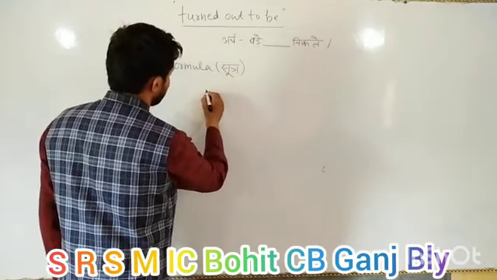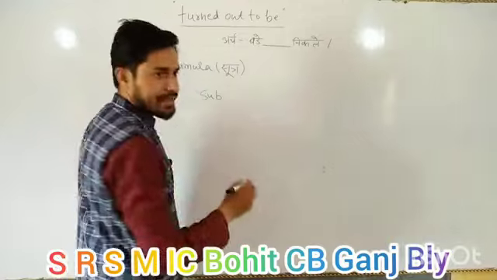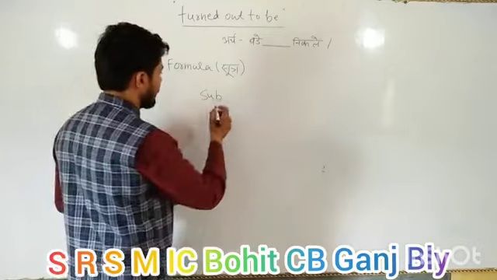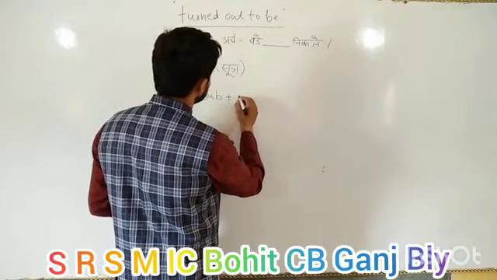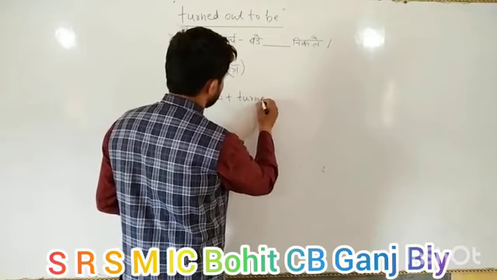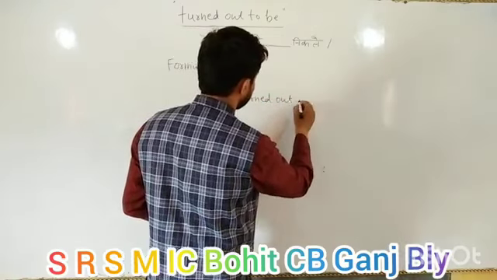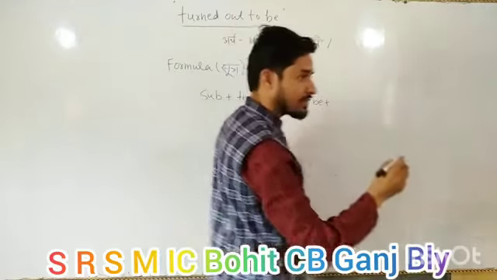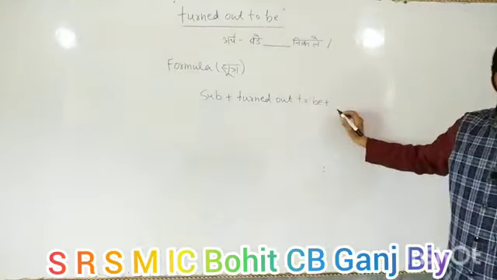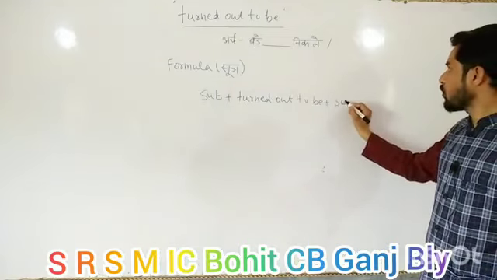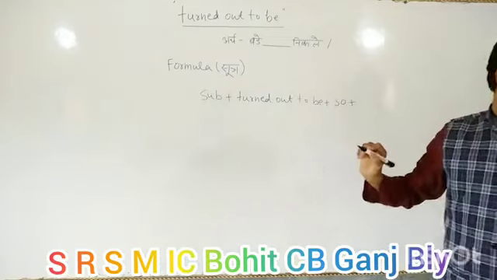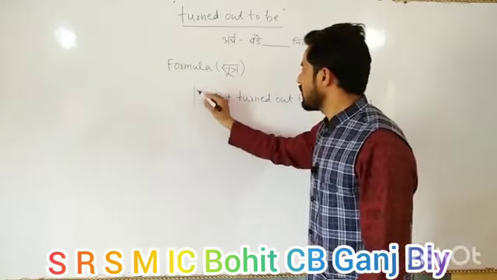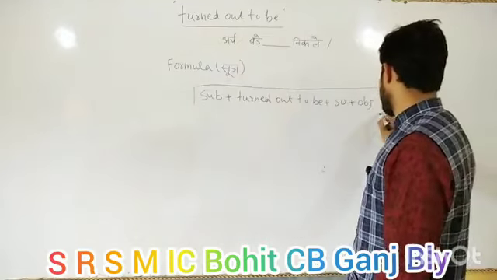So here I am going to write the formula of this phrase. Subject. Subject can be he, she, it, you, we, they, or any name, plus turned out to be, plus so, plus any object we can write. So that is the formula of the phrase turned out to be.